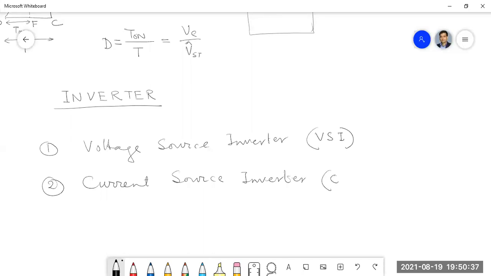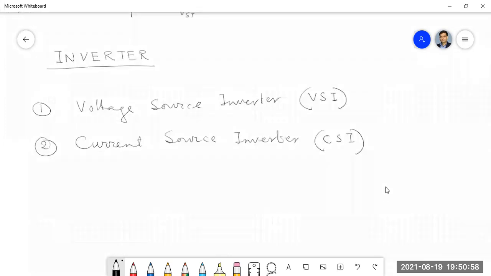It's called the CSI. Okay, so this is one type of categorizing your inverter. Other types are also there, like 180-degree conduction mode, 120-degree conduction mode, etc.